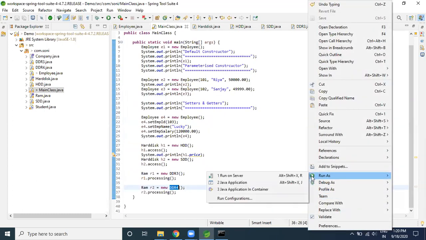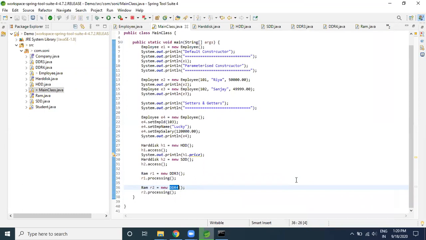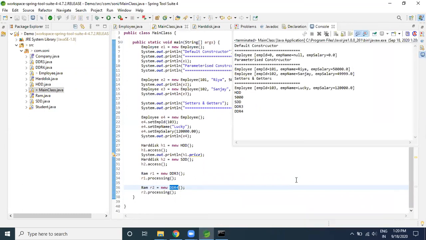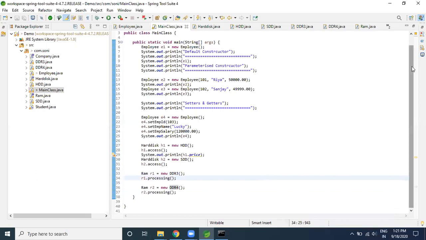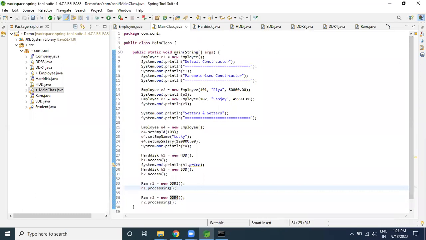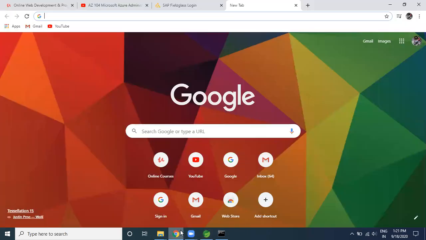So guys, this is the code which is perfectly working, and you are able to implement each and everything from the loose coupling perspective. Now let me see one of the biggest mistakes I am making here. I am using the new keyword. I am the person creating the object, but I am not supposed to create the object. Who should create the object? Spring should create the object. So how is the object being created by Spring?